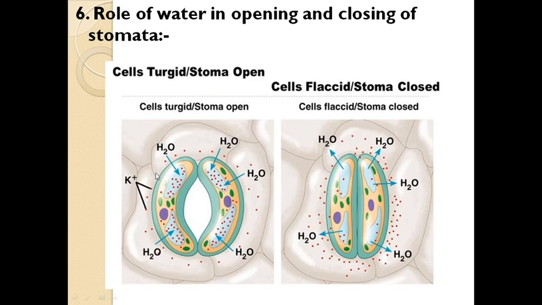See, the opening and closing of stomata completely depends on water. See here, firstly I'm focusing on the stomata open case. In a subsidiary cell, water is stored. The neighboring cell of the guard cell is called the subsidiary cell.